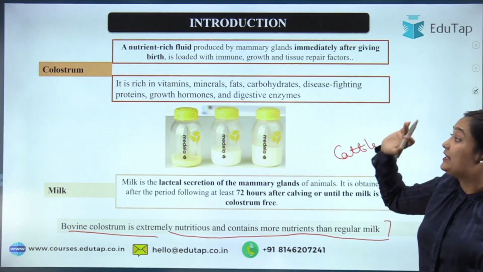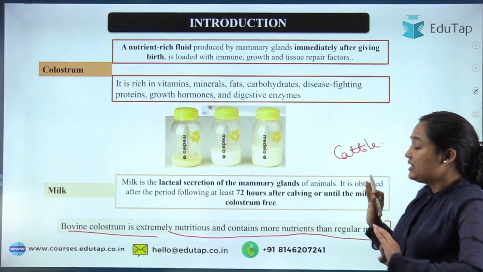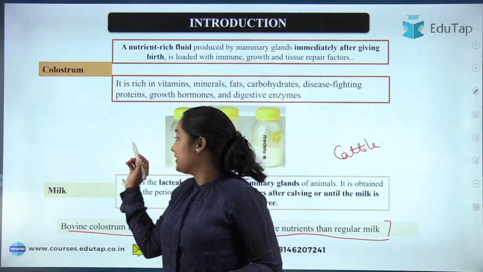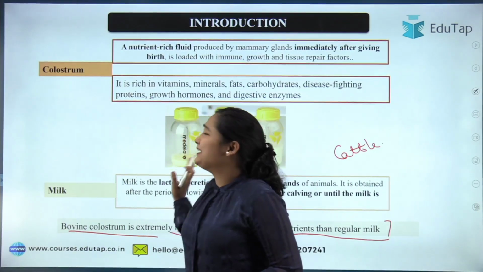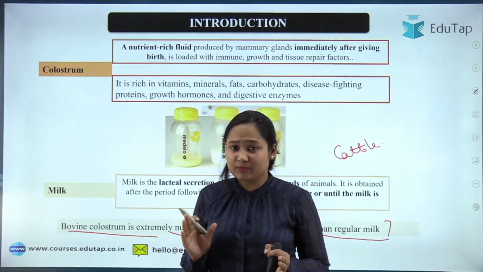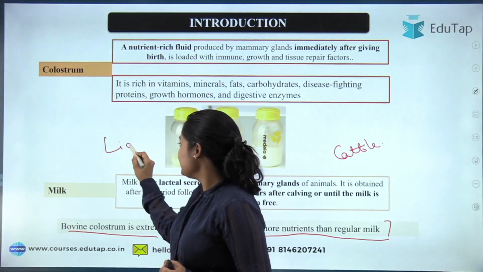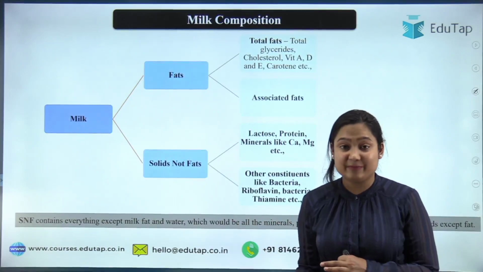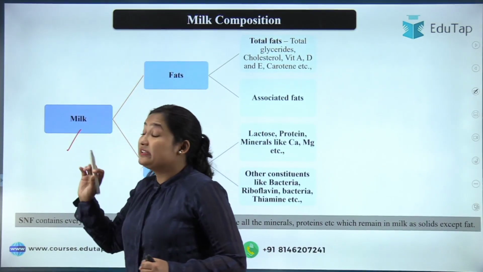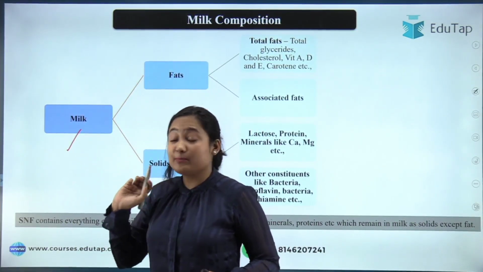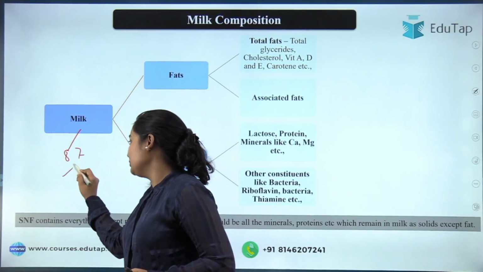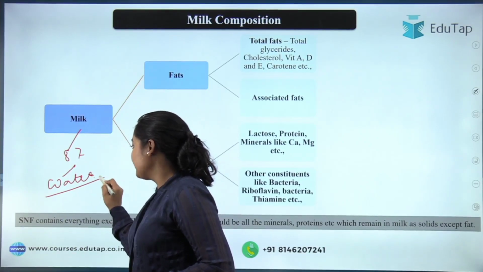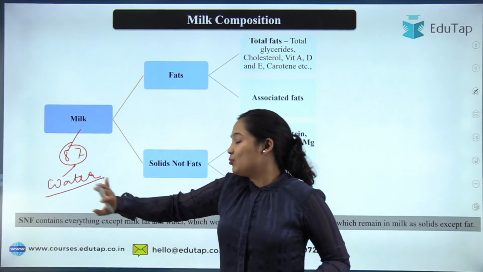Now we should know what the composition of milk is. See, first of all, you will see what is there in the milk. We can clearly see that there is too much liquid. Most of the component is made up of liquid, and usually this liquid is more than 85%. Even if you are talking about cows, in cow's milk 87% is only water. Since milk is a fluid, most of the portion is water itself.